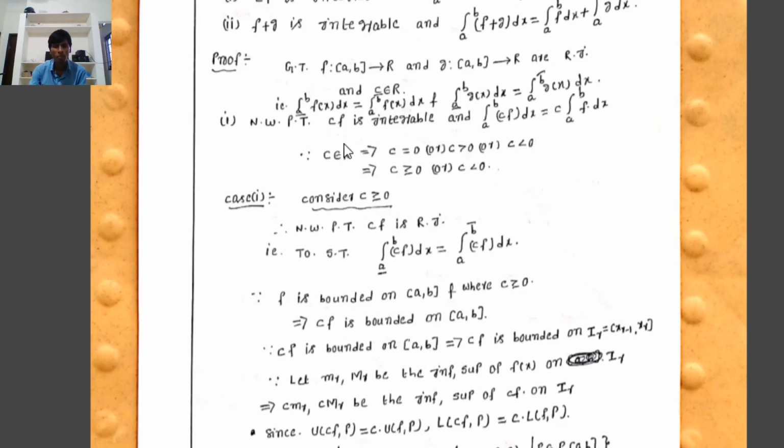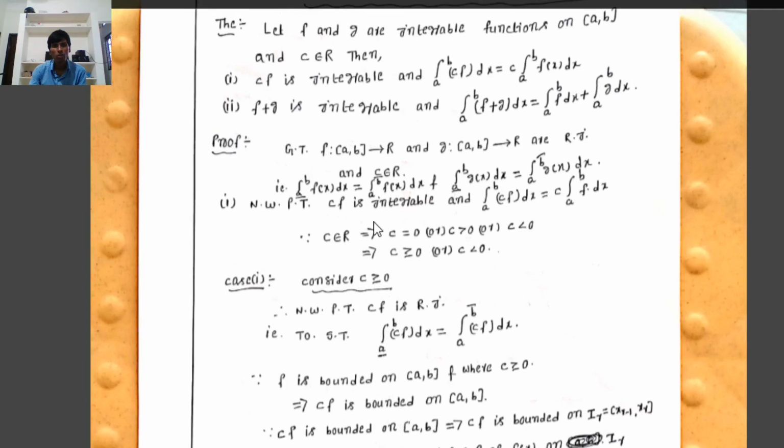That can be written as c greater than or equal to 0, or c less than 0. So we consider two cases. First, c greater than or equal to 0. Second, c less than 0.